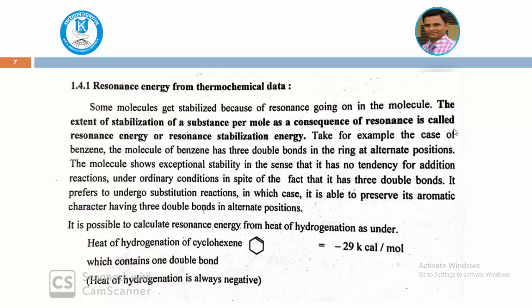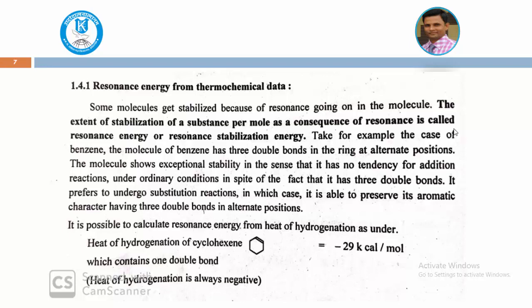Very simple, where energy is required to stabilize the molecule, the extent of stabilization of the substance per mole as a consequence of resonance is called the resonance energy or resonance stabilization energy. Here we know that benzene is a stable molecule, having 3 double bonds at alternate ring positions. Benzene can be written in resonance forms, meaning there is a different exchange of the bonds, 3 resonance molecules, 3 stable molecules here we can say.